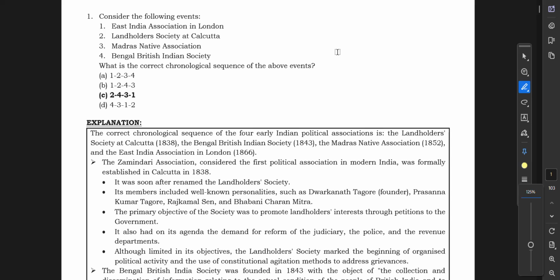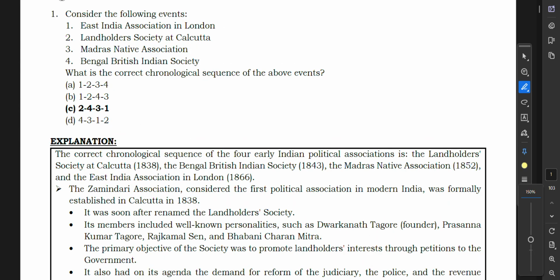Hello everyone. So we are starting a new discussion series on modern Indian history. We'll be starting a discussion based on the questions and their explanation. These are the questions with respect to the prelims examination. This is basically a coaching institute question. So this is how we will be proceeding.